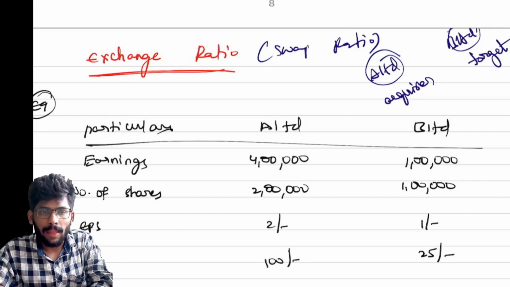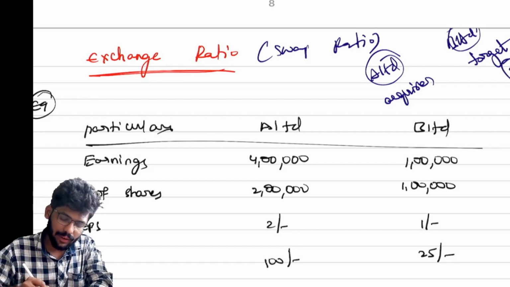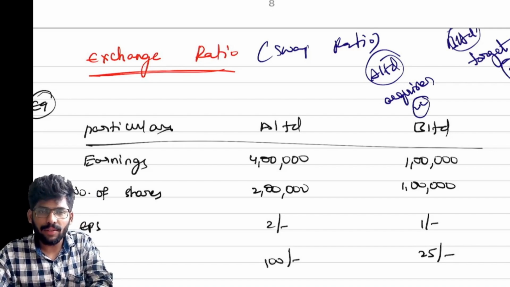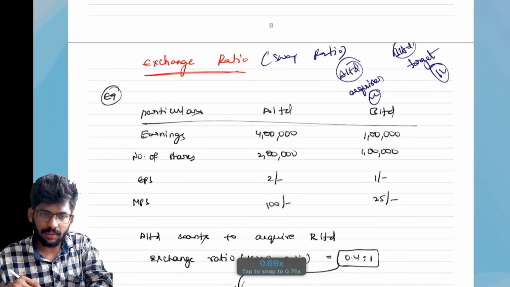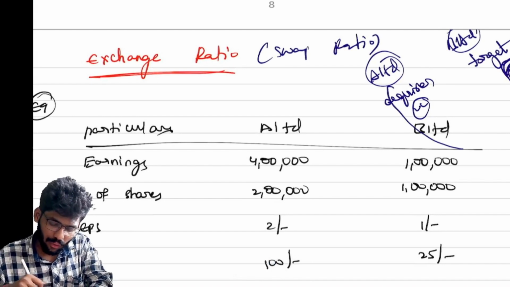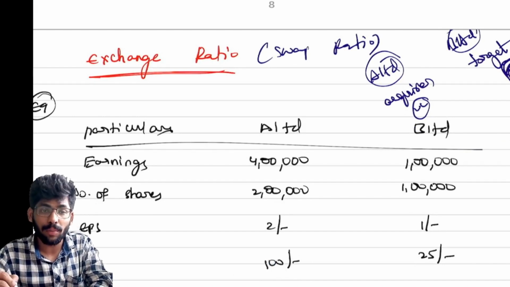Suppose the target company has 1 lakh equity shares and the acquirer has 2 lakh equity shares. The acquirer company says that for every 2 shares, I will give 1 share. So for the total 1 lakh shares, how many shares need to be given by A Limited to B Limited?